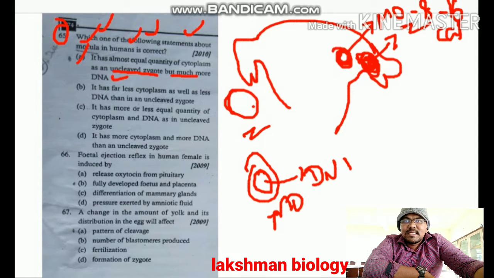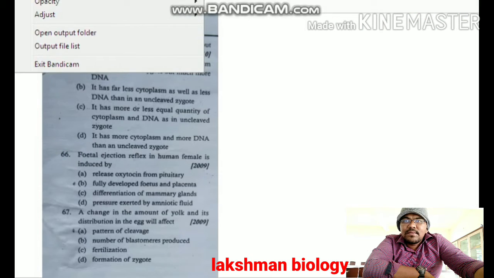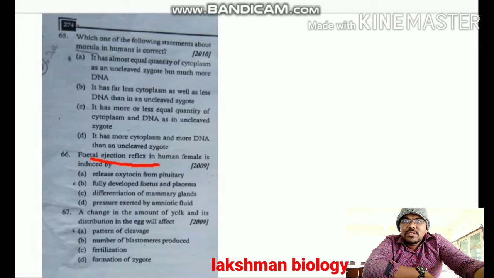Question number 66. Fetal ejection reflex in human females is induced by. Option B is correct. Fetal ejection reflex in females is induced by the fully developed fetus and placenta.